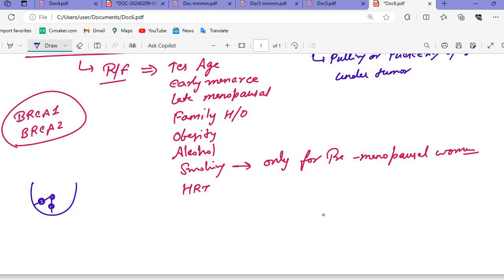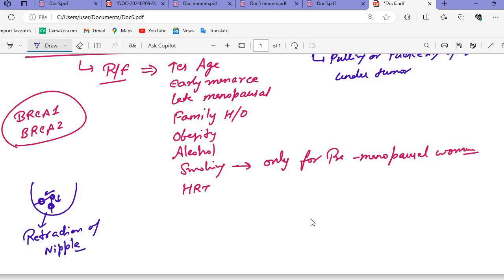If cancer involves these lactiferous ducts, as the cancer grows, it will try to pull the nipple inside the breast. When the nipple is pulled inside, it leads to retraction of the nipple.